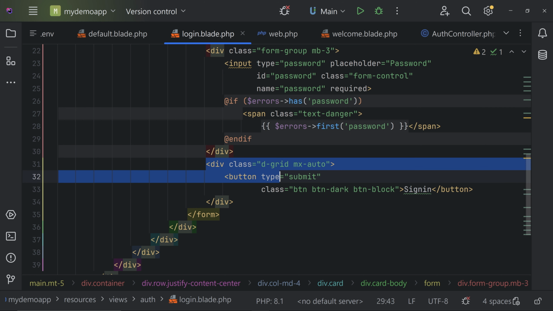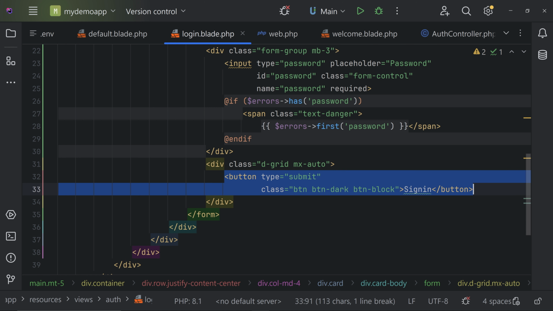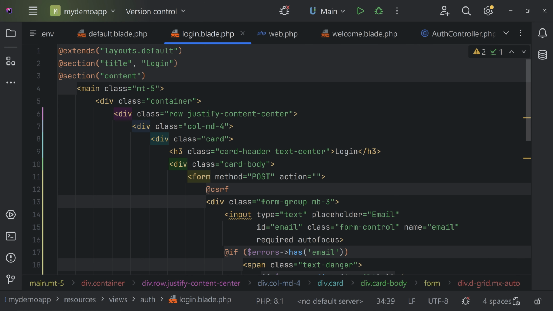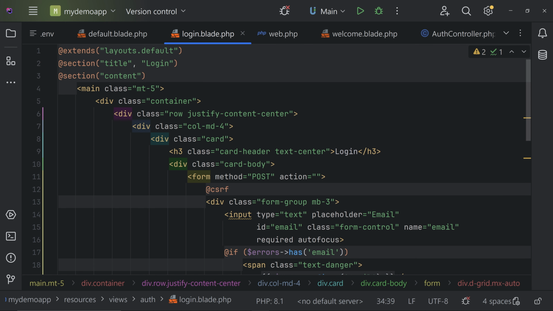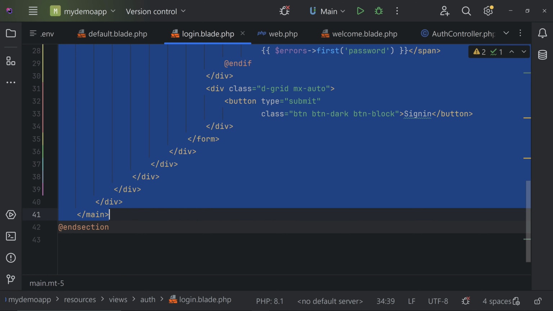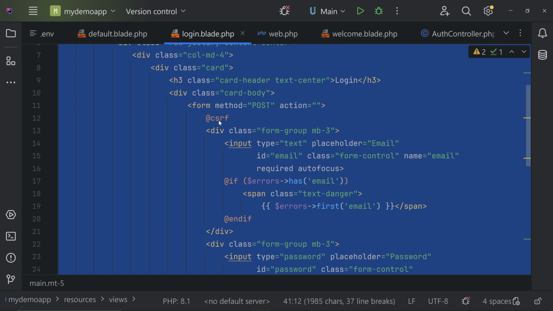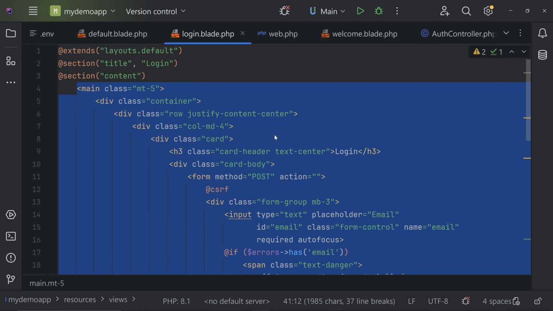And here we are having the submit button, and for the submit button you can simply set the type to submit if it is a button. That's it, so our form is very simple. I will give the code maybe in the description, and you can click the link and maybe copy paste it. I will give this much code in the description. I hope you understand, or you can pause the video and type it. So let's go to the next section.